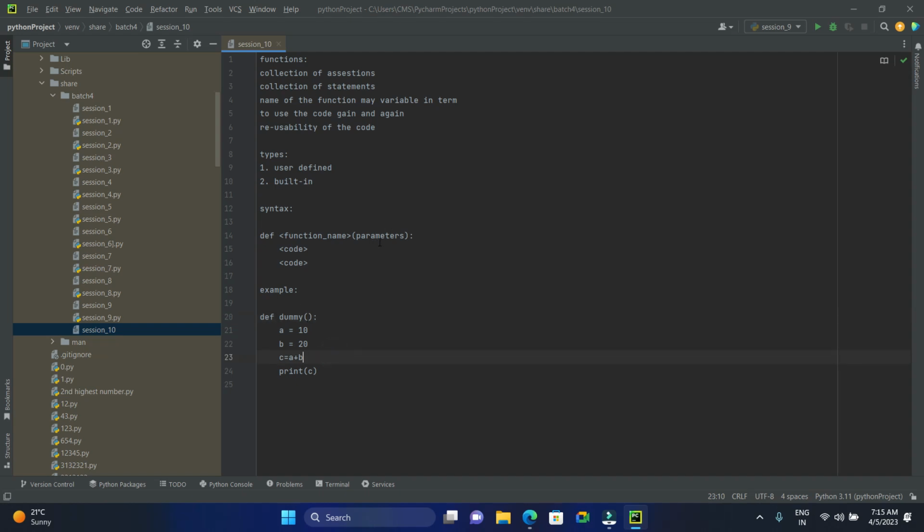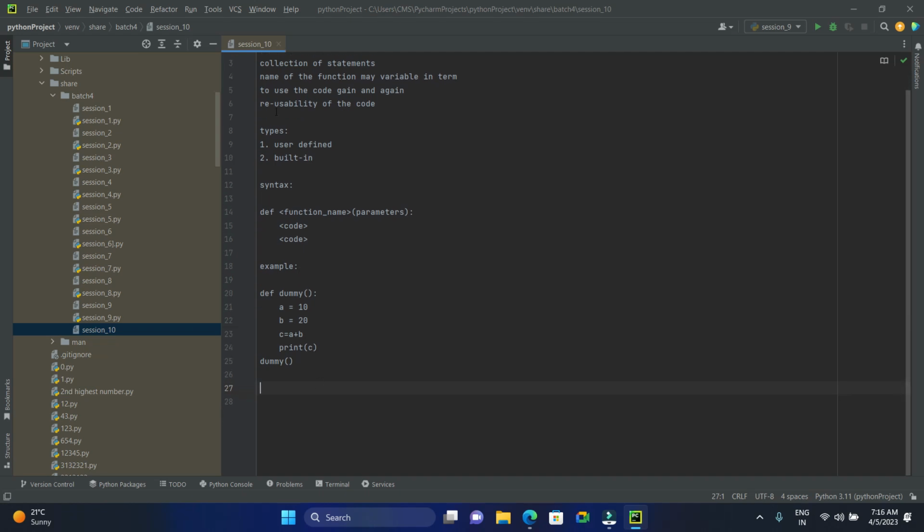Okay, so once it is done, we'll go for calling the function. How do we call the function? Just the name of the function, dummy. That's it. If you execute this program, the output will be displayed on the console. So for this, let me show you how this works.